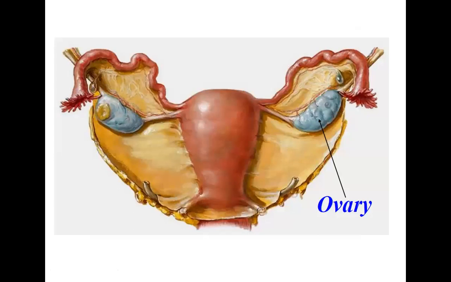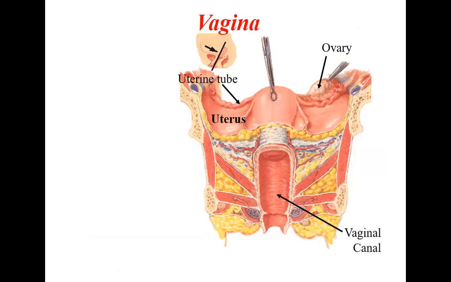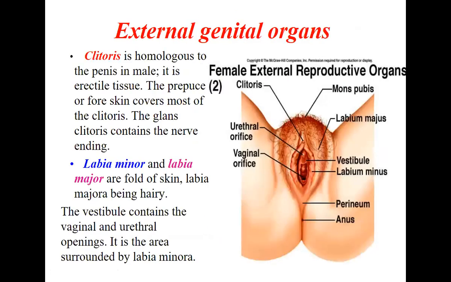So again this picture is showing the ovary, and the vagina part lowermost. Again we are seeing the different structures, the ovary, the uterine tubes, and here is the large cavity called the vaginal cavity.